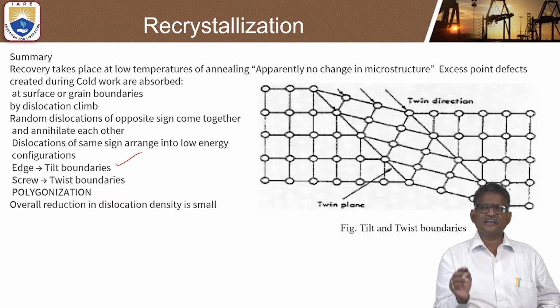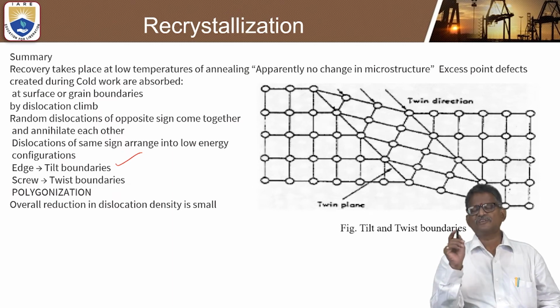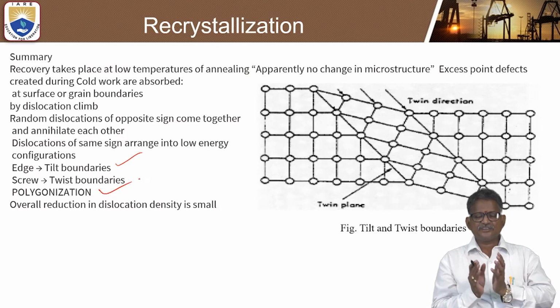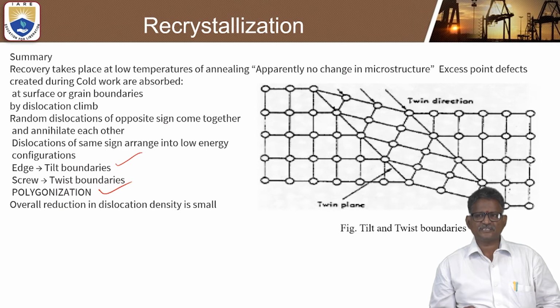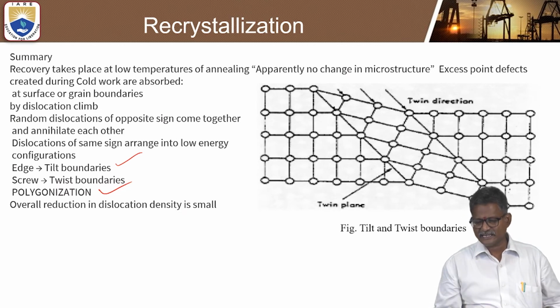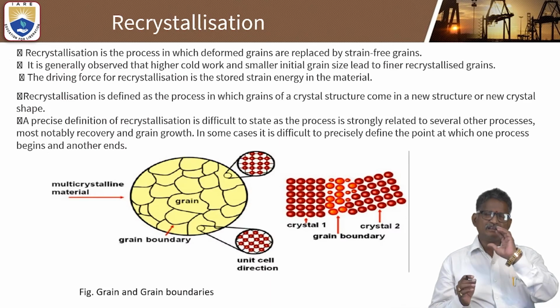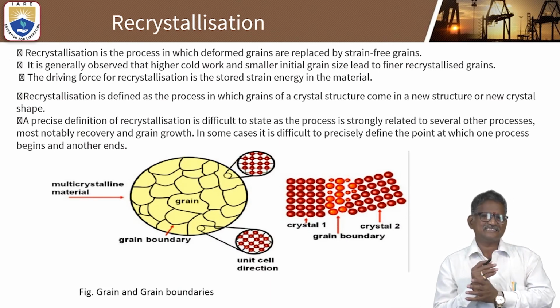So twist and tilt are both very important in recovery and recrystallization. The process we call polygonization. The overall reduction in dislocation density in a small region we call polygonization. So this is a simple diagram for understanding tilt and twist boundaries. Yes or no? Now let us see what the structural changes are in recrystallization.